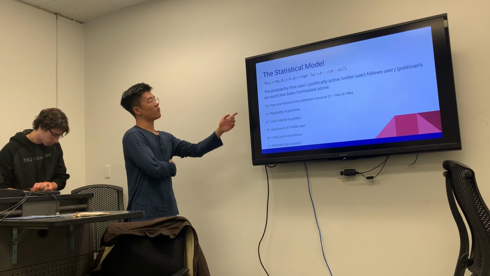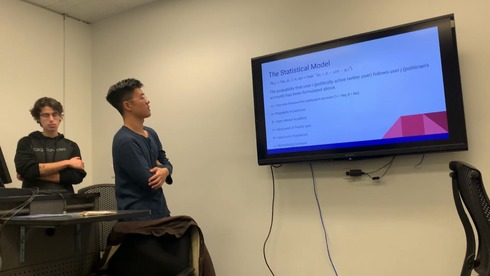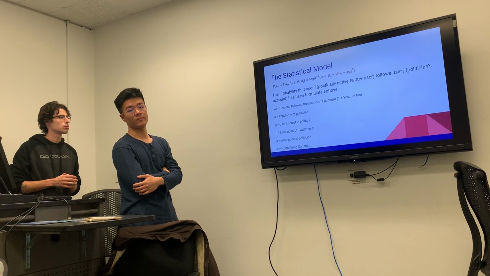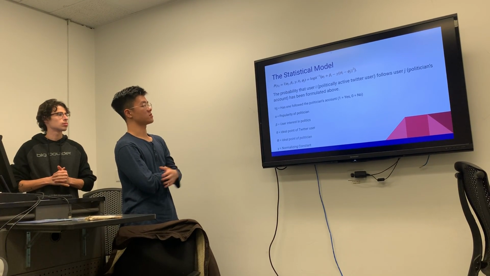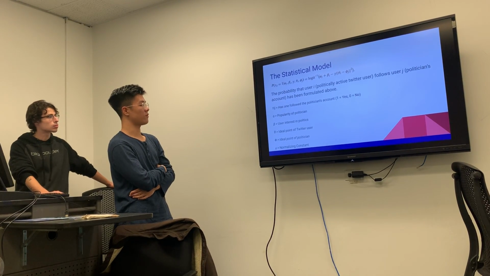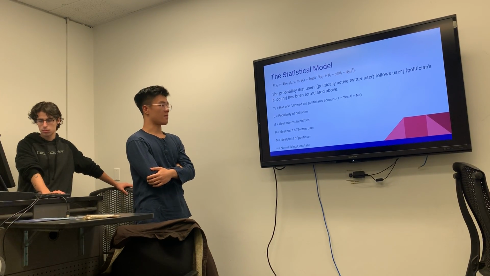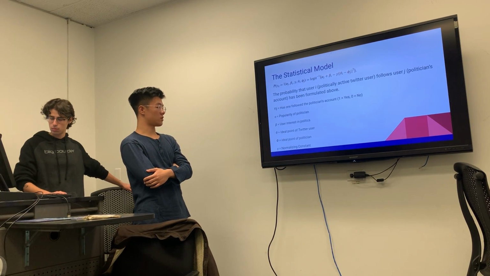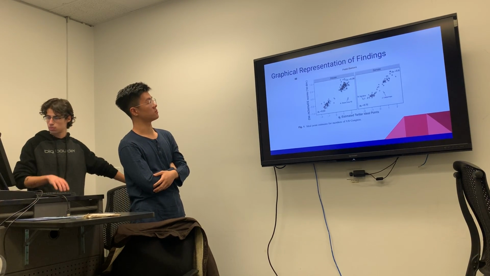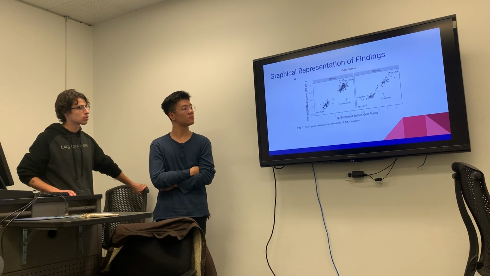The model is basically a Bayesian model, used to get the probability of whether a user will follow a political actor, where 1 means yes and 0 means no. There are other parameters like the popularity of the politician, the user's interest in politics, the ideal point of the Twitter user, the ideal point of the politician, and also the counts. Here, Mark will explore more on the graphs.